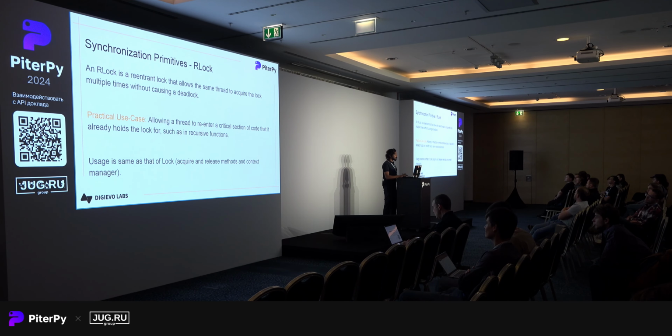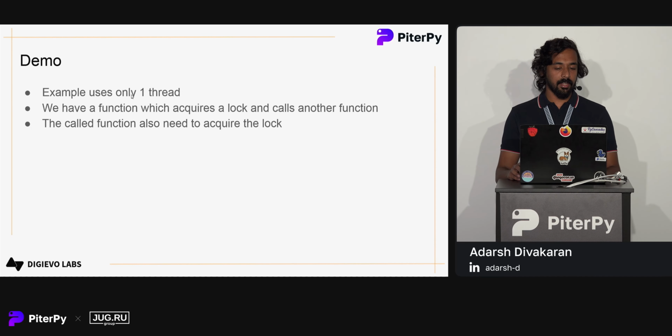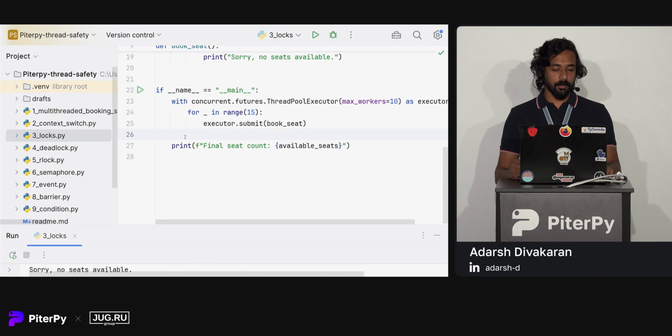Let's see an example. It's very similar to the Lock class. It has acquire and release methods, and it can be used as a context manager. In our demo, we have only one thread. We have a function which acquires a lock, and it calls another function. It has nested function calls, and the second function also tries to acquire the lock.